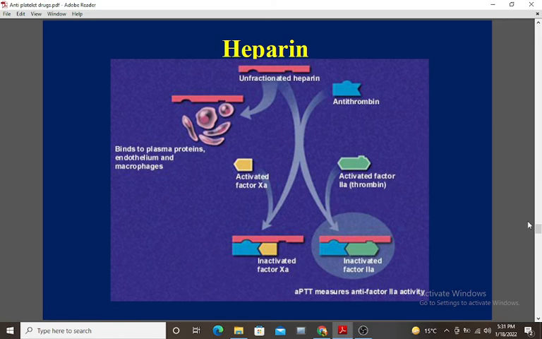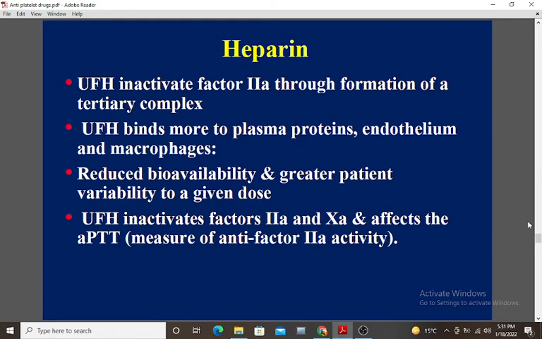Heparin: UFH inactivates factor IIa through formation of a ternary complex. UFH binds more to plasma proteins, endothelium, and macrophages, resulting in reduced bioavailability and greater patient variability to a given dose. UFH inactivates factors IIa and Xa and affects the APTT, a measure of anti-factor IIa activity.